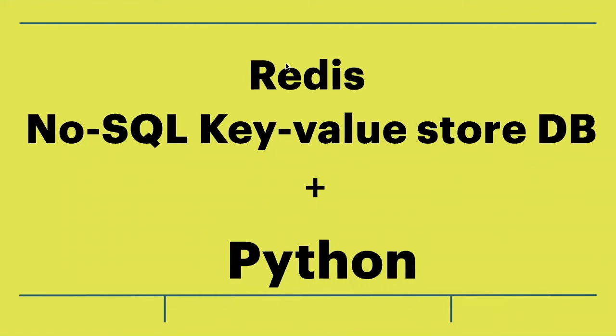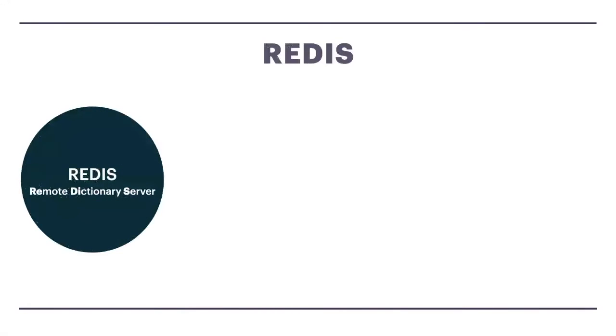Redis is a NoSQL key value stored database, and we can say that it is also called in-memory data structure storage. First, what is Redis? The abbreviation of Redis is Remote Dictionary Server. If you see, RE is from the word remote, DI is from the word dictionary, and the last one is the S. So Remote Dictionary Server, that is Redis.